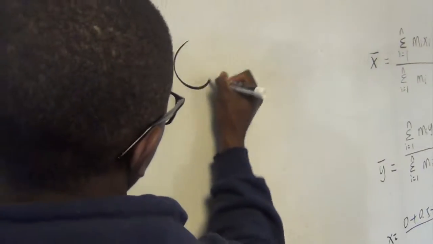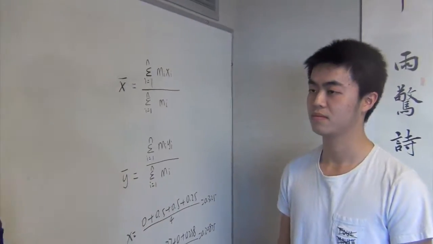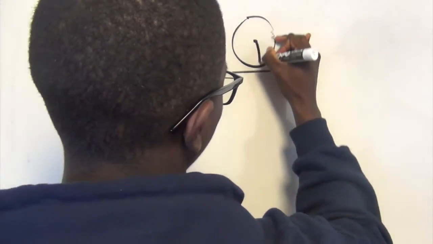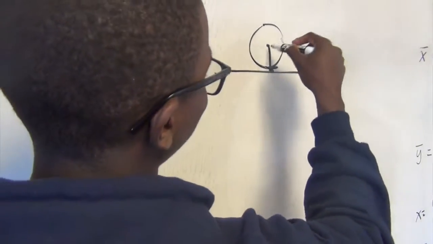Okay, so center of mass is a point representing the mean position of the matter in a body or system. And if you wanted to find center of mass using physics, say this is a ball, and it's on a table, and you wanted to find where gravity was acting through. Gravity would be acting through the center like this and down. And then where the point crosses in, that's the center of mass.